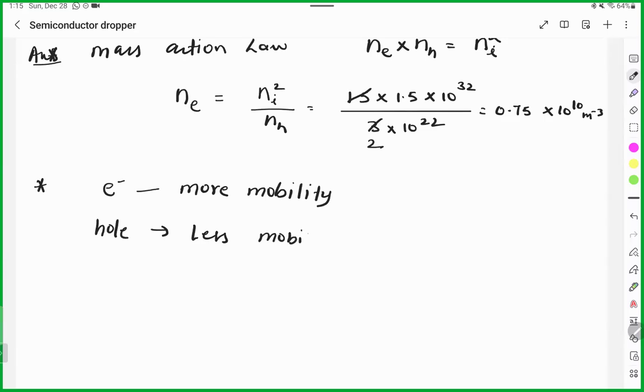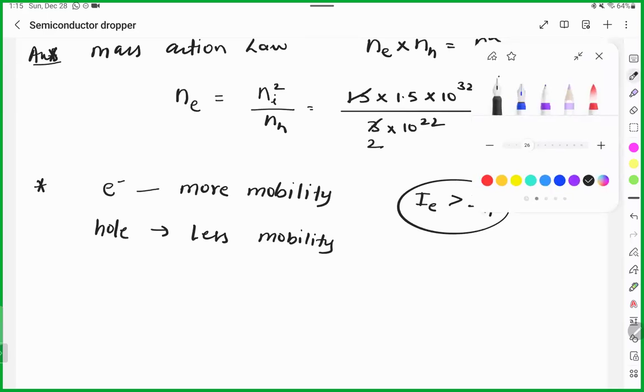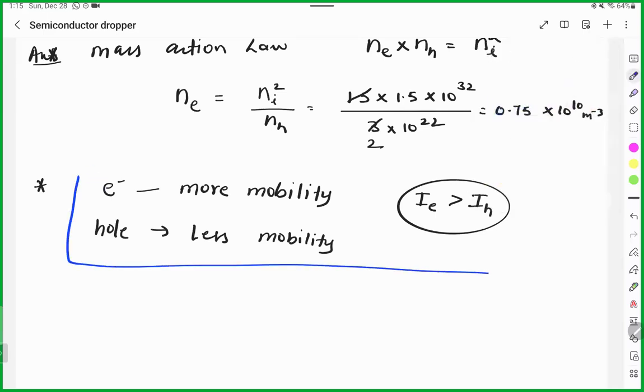So logically, if everything is the same, then the current because of the electrons will be higher than the current because of the holes. And because this is a PYQ, so...